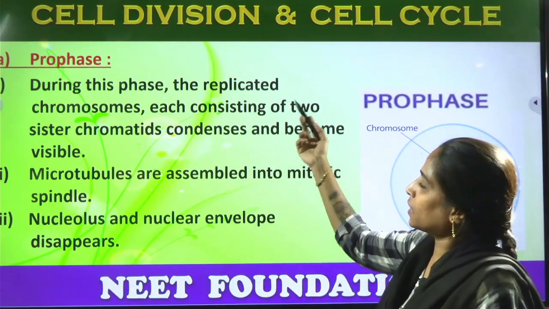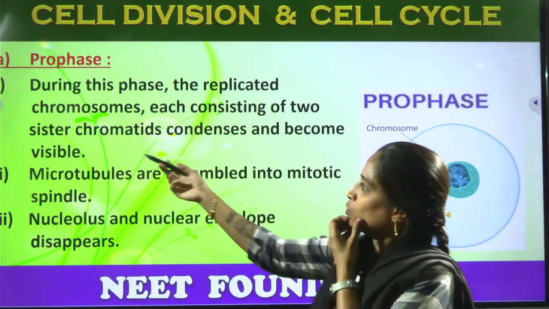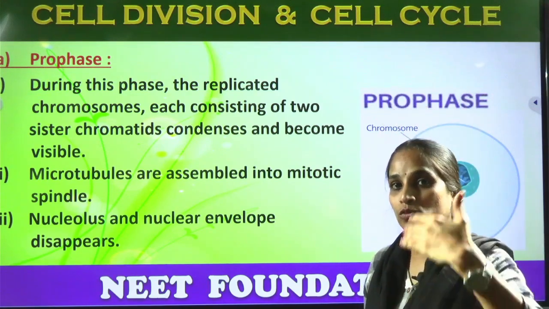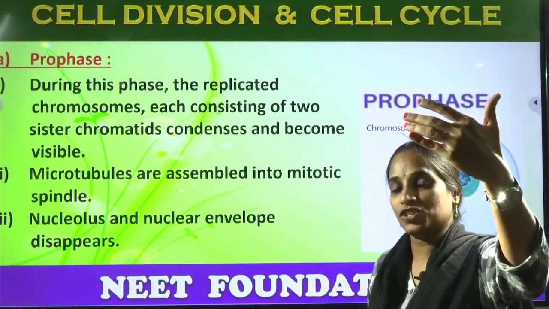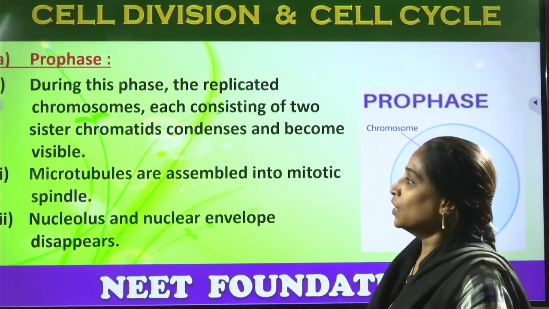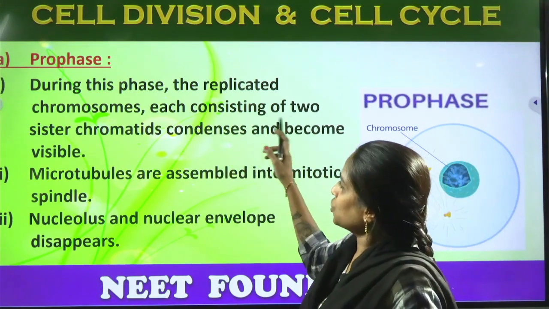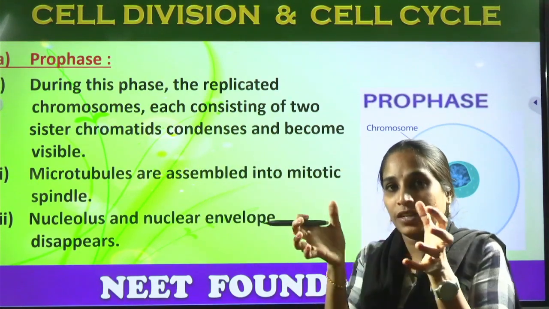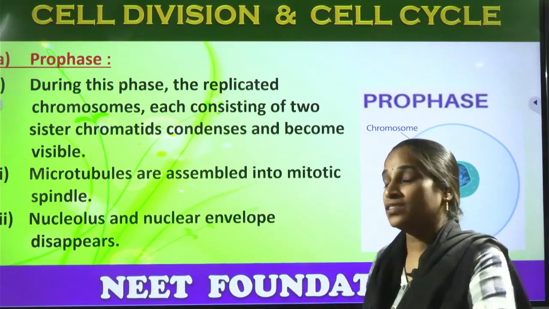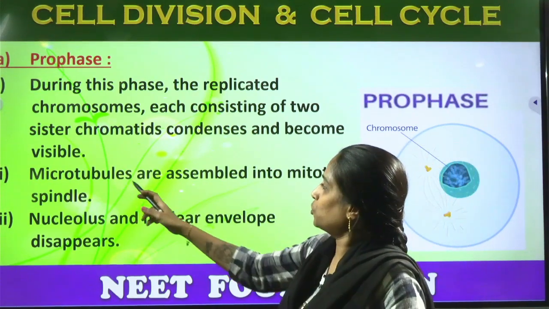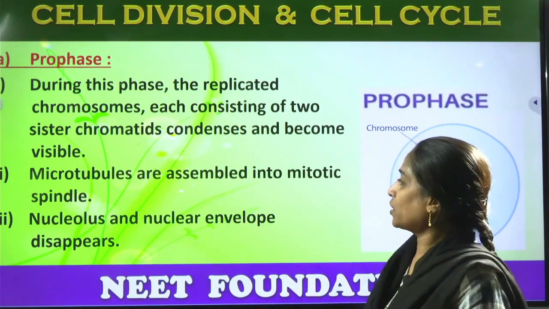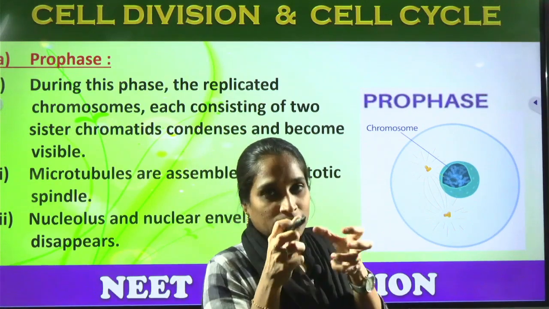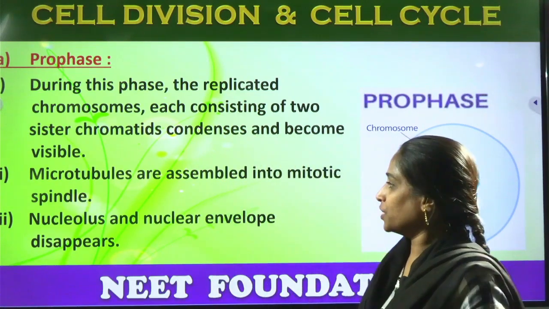During this phase the replicated chromosome consists of 2 sister chromatids. The chromosome will be divided into 2 chromatids in the upper region, the P arm, and 2 chromatids in the lower region, the Q arm, each consisting of 2 sister chromatids, which condense and become visible. Condensing in the sense they become thick, very short, and can be seen very easily. The microtubules are assembled in the mitotic spindle to catch hold of the chromosomes near the centromeres.